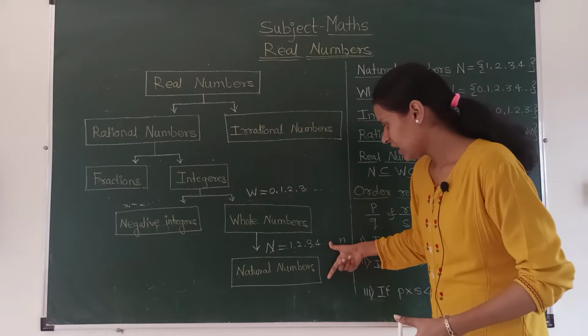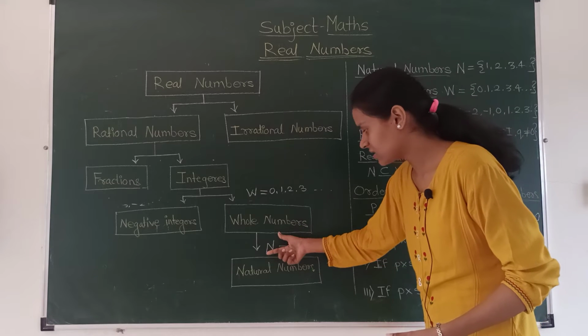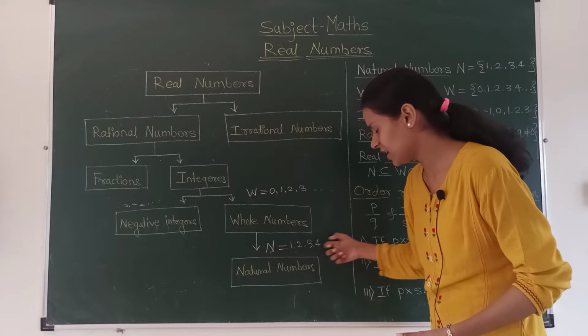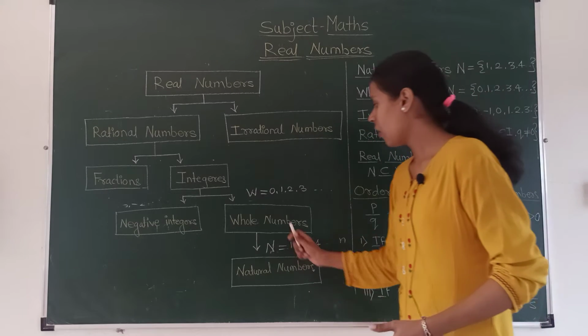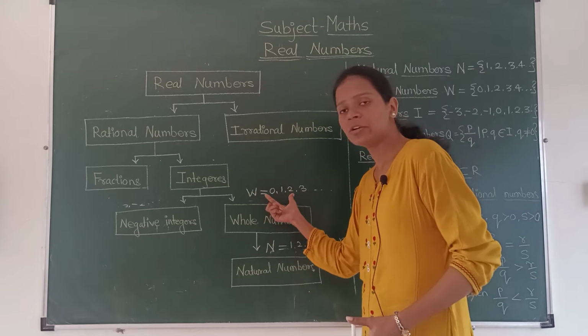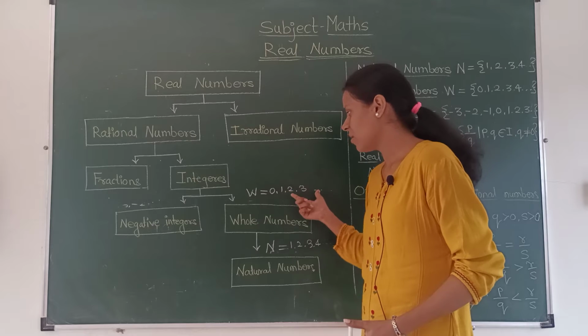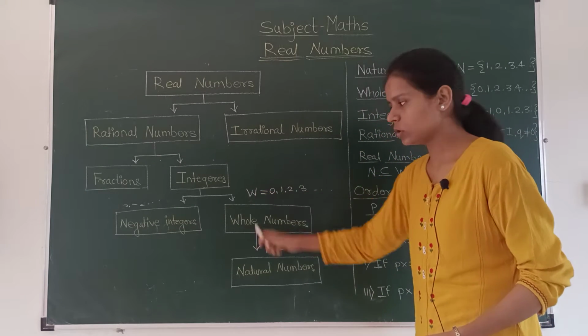Keep in mind, natural numbers are counting numbers which are denoted by capital letter N, and they contain elements like 1, 2, 3, 4 and so on. Whole numbers are the natural numbers but including 0, denoted by capital W.